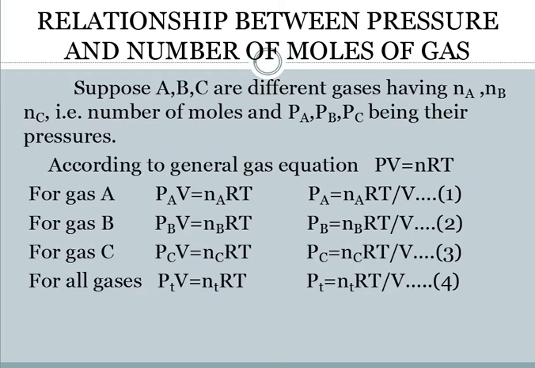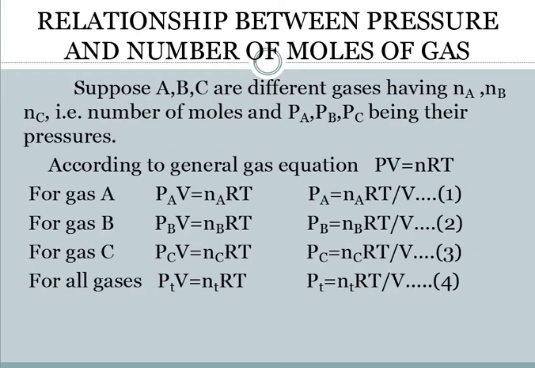Now, suppose that we have different gases A, B, C. Particularly, we have not mentioned any name over there. Any general gas A, B, C having different number of moles, that is Na, Nb and Nc are the number of moles, and they have their own pressure, that is Pa, Pb and Pc.